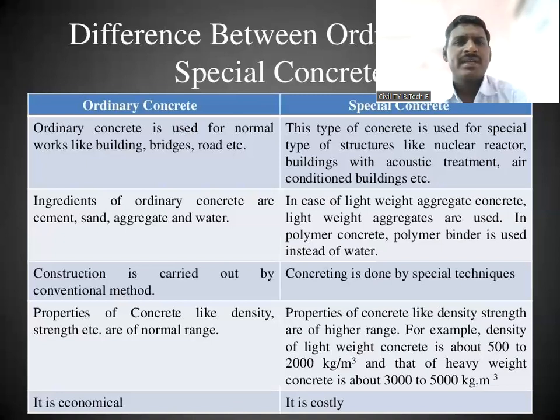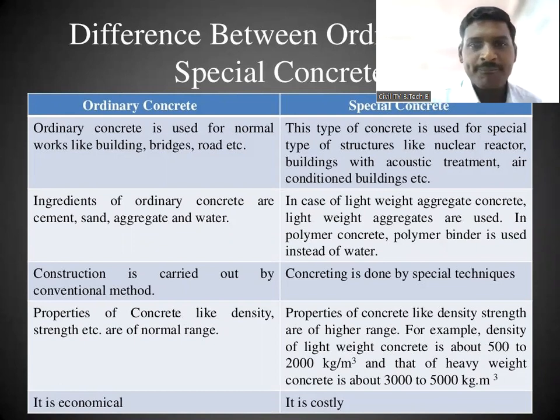Conventional method means we batch the concrete, mix it, transport it, and place it. This is the process from starting mixing to placing. But in special concrete, the concreting is done by special techniques.